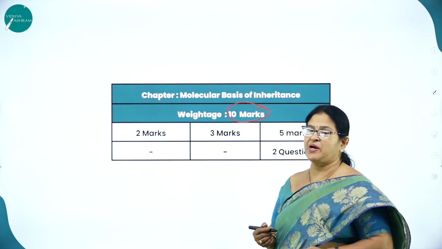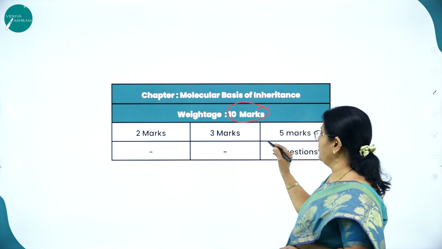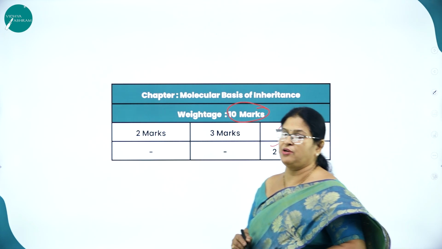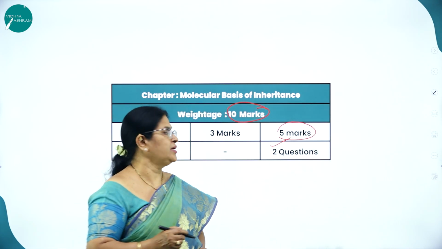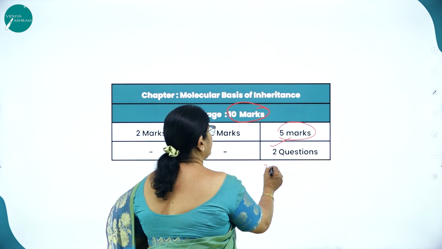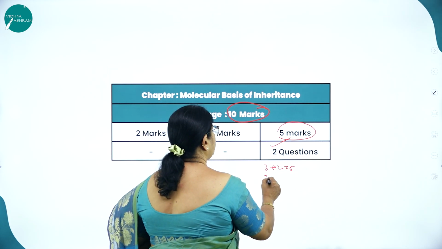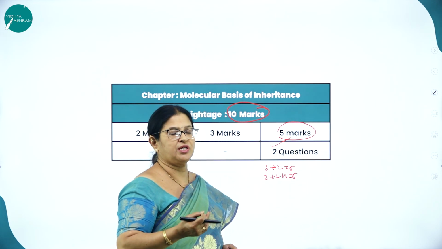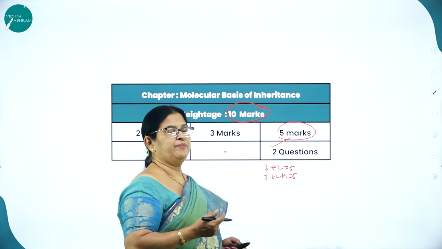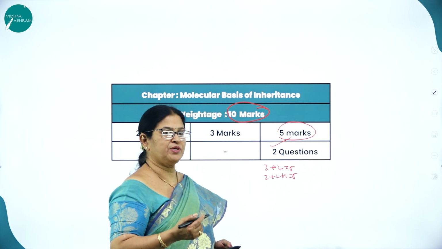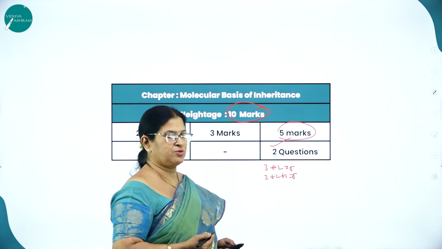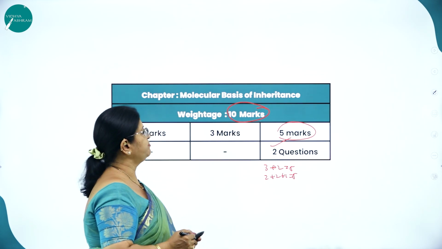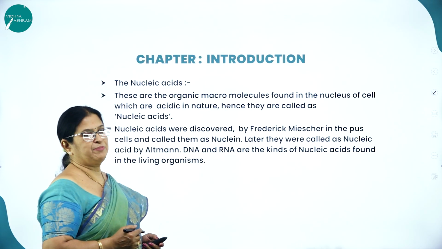The weightage of marks for this chapter is 10 marks, where you get 5 marker questions, 2 questions. But as I keep telling you all, though it is a 5 marker question, you might get 3 plus 2, that is 5, or 2 plus 2 plus 1 equal to 5. So the weightage of marks for this chapter is how much? 10 marks. Let me move on to the chapter introduction.